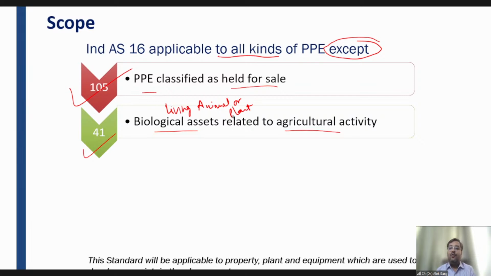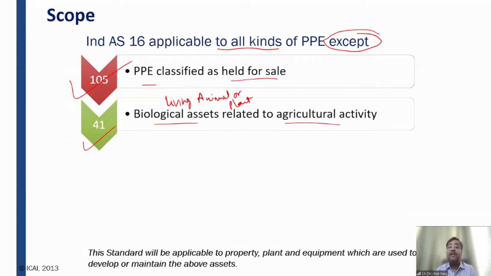So the animals which are used in the circus, is it for agricultural purposes or is it for commercial purposes? What was the objective of those animals? Those animals have been acquired by that event management company for the purpose of entertaining the audience so that they will be able to sell their tickets, they will be able to sell their show. What is the objective? The objective is, of course, commercial purposes. The objective is non-agriculture. So whether we can say that the animals, the biological asset purchased by this event management company will be covered under Ind AS 16?